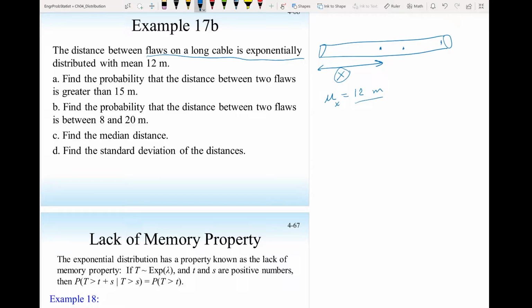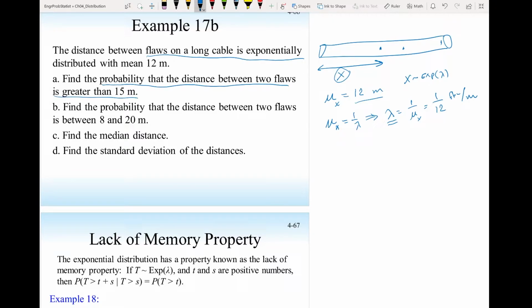So if x is exponentially distributed, we need λ. In this case, we know that μx is 1/λ. So I can solve this one: λ equals 1/μx, so that is 1/12 flaws per meter. That is the rate of flaws. Now the question here: find the probability that the distance between two flaws is greater than 15 meters.